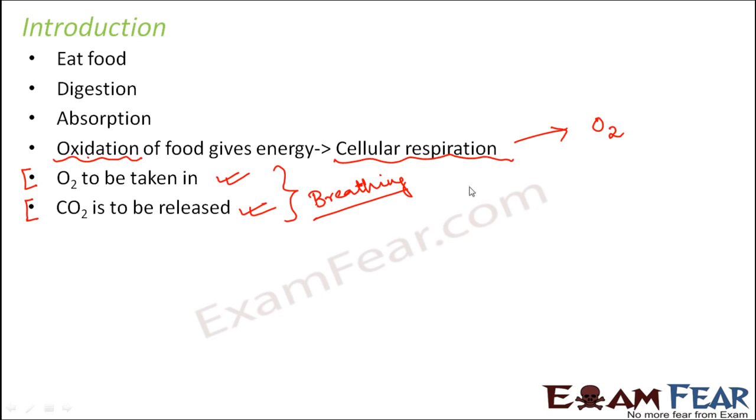So we will not talk about cellular respiration because we have already discussed about that part. So here we'll only talk about how we take in oxygen, how oxygen reaches the cells of the body, and how carbon dioxide comes from the cells of the body and how it is thrown out of the body. So that we'll only discuss that portion.